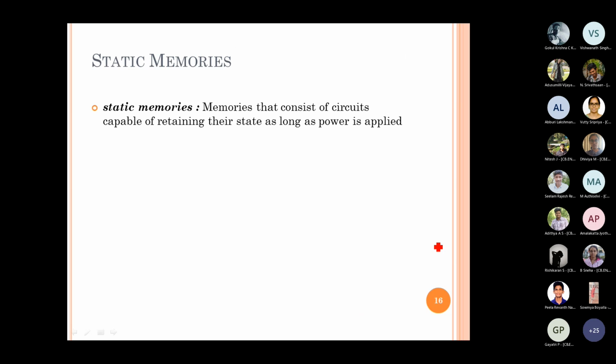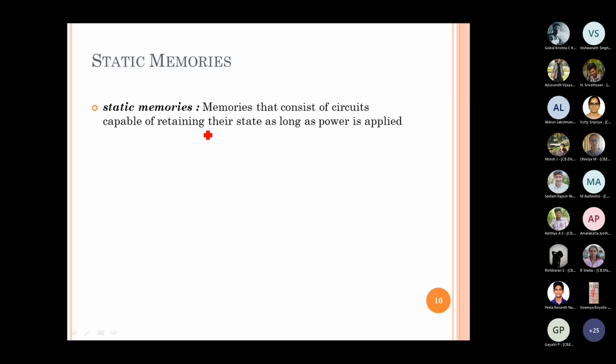Static memory is mostly used for the main memories. When we say static memories, as long as there is a power supply, they are all volatile memories. As long as there is a power supply, you will be able to access and hold the data.